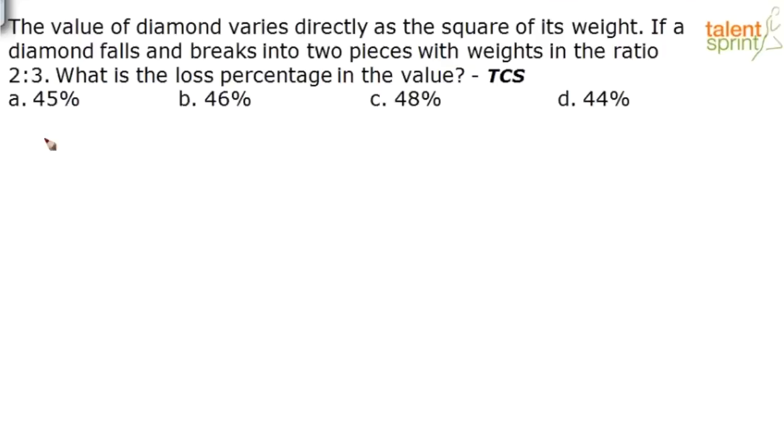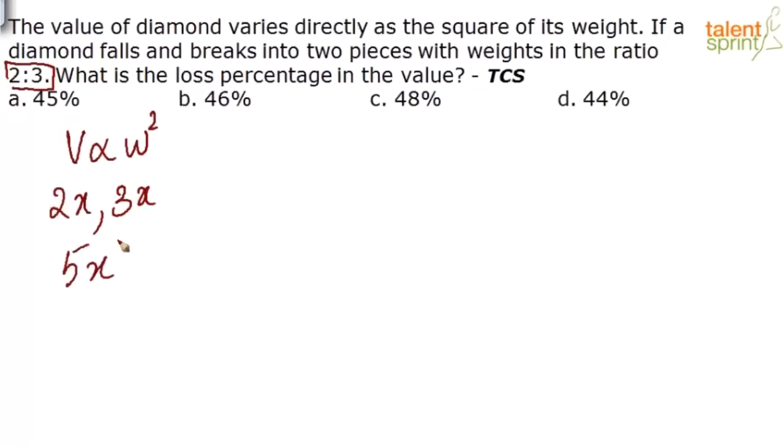It is given that the value of the diamond is proportional to the square of its weight. Basically, if the weight increases, the value will also increase. So what was the actual weight of the diamond? The diamond is breaking and the new weights of the pieces are in the ratio 2:3. So now there are 2 pieces, 2x and 3x. I am just taking it as 2x and 3x. What was the actual weight of the diamond? 2x plus 3x. First it was one single piece of weight 5x. Now it has become 2 pieces of weight 2x and 3x.